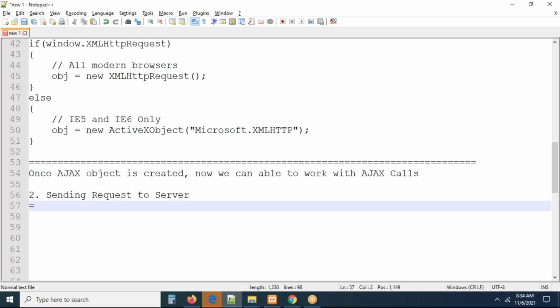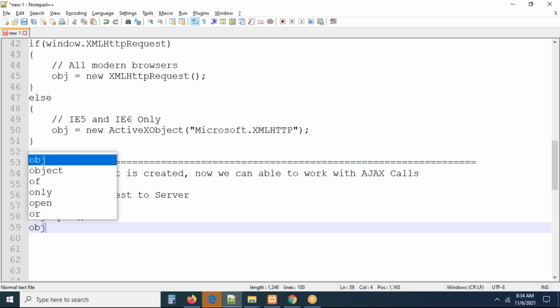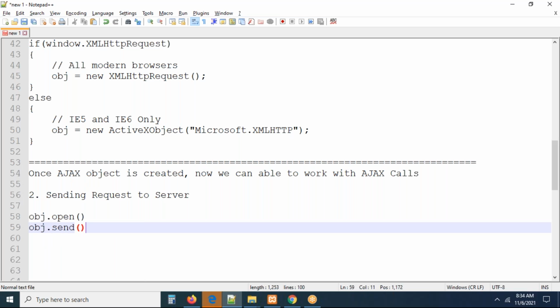To work with this, we have two important methods: obj.open is a method and obj.send is a method. Can you see why I am writing obj? This is the Ajax object you created here. You write object dot method name, like document dot getElementById.